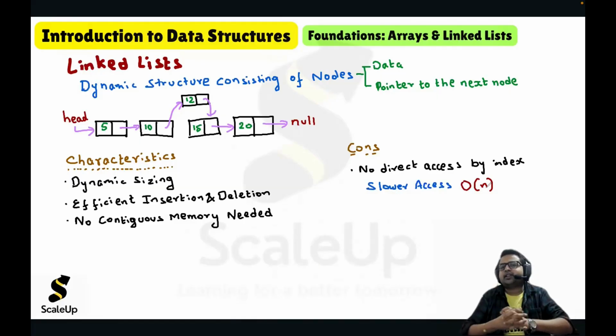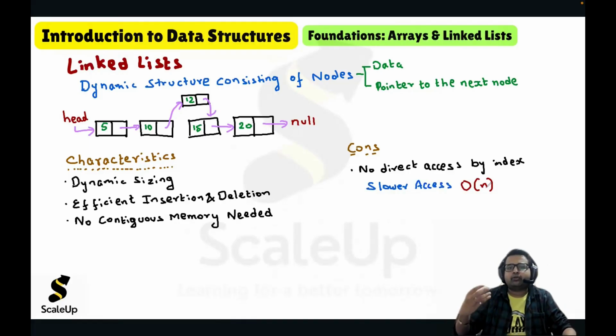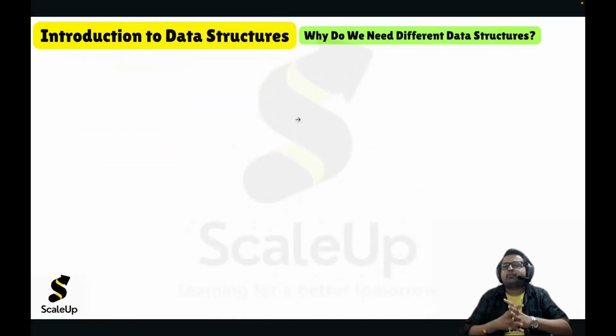There are certain scenarios wherein array is more efficient to use, especially when you want random access, very fast access, you go with array. But when there is a scenario wherein you want fast or efficient insertion and deletion, then you have to stick to linked list.